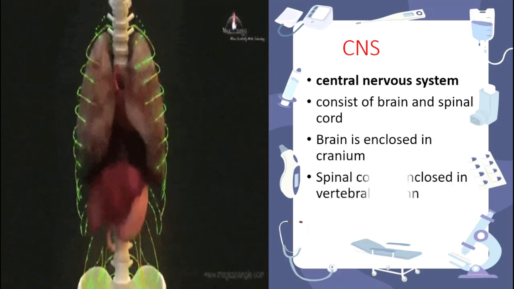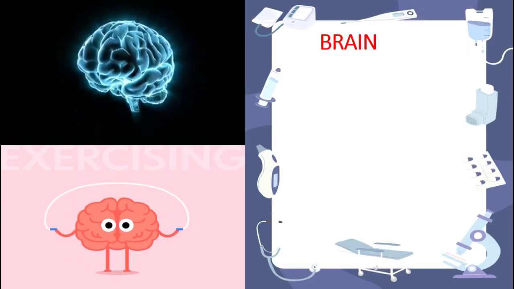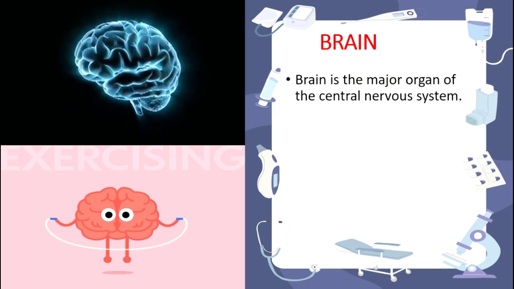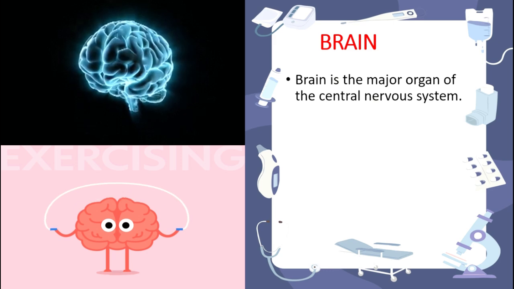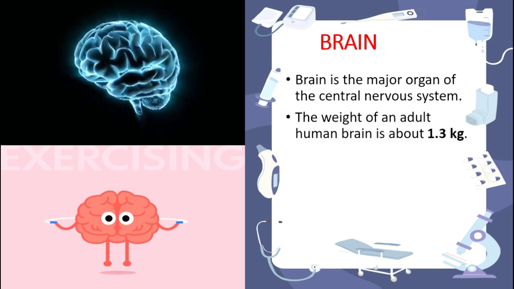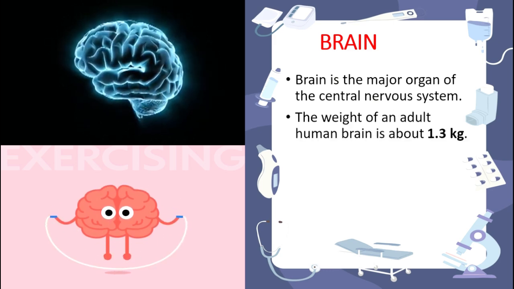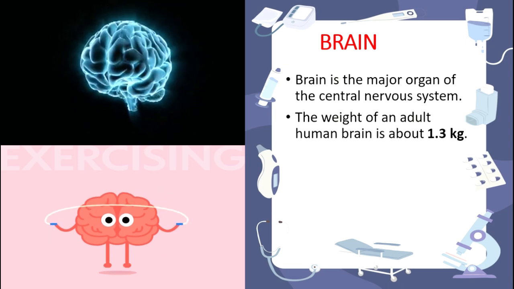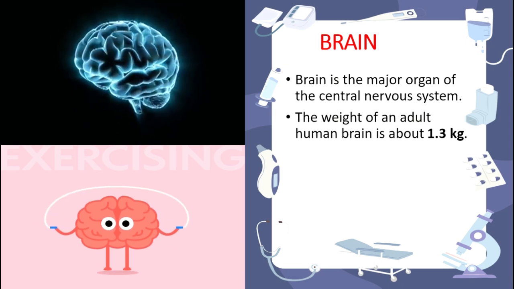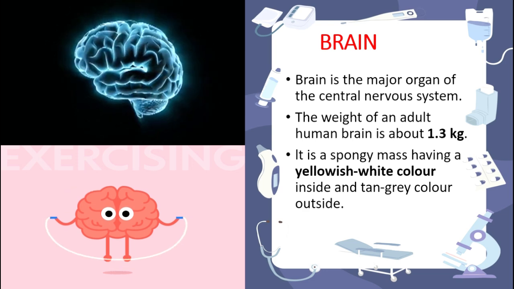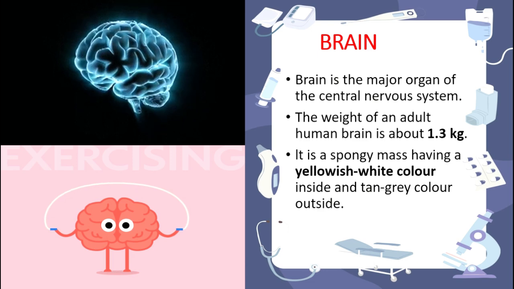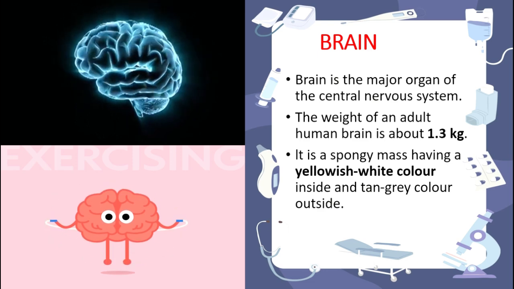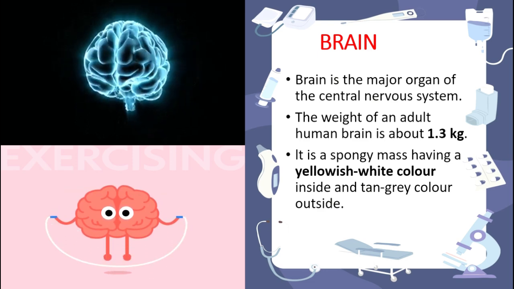Next we can learn what the brain is. The brain is the major organ of the central nervous system, and the weight of an adult human brain is 1.3 kg. While watching a movie or something else, you may think the brain color is white and fleshy with blood, right?